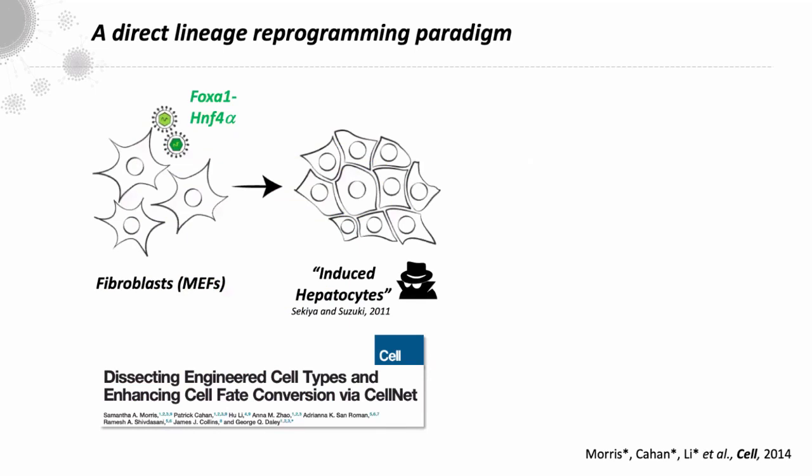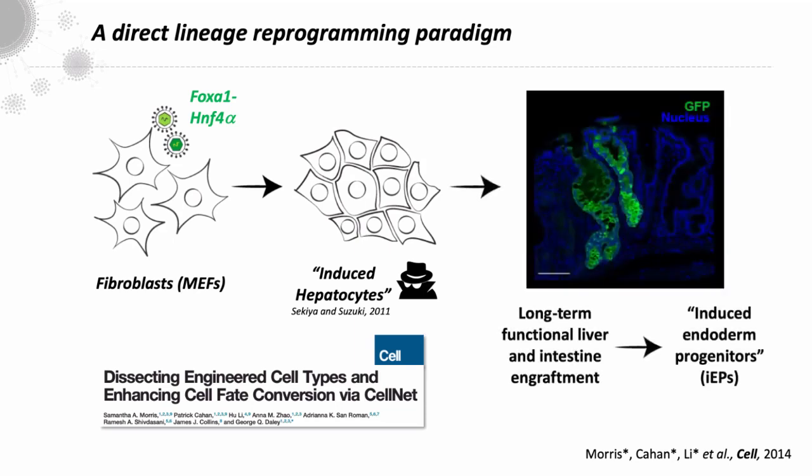So the lineage reprogramming paradigm we work with is the conversion of mouse embryonic fibroblasts to so-called induced hepatocytes. So this is a poster child for direct lineage reprogramming. We knew that there was a mystery cell identity underlying these cells when we analyzed them via CellNet. And we went on to show that these cells actually have long-term functional liver and intestinal potential. So based on this and the self-renewal properties of these cells, we renamed them induced endoderm progenitors.